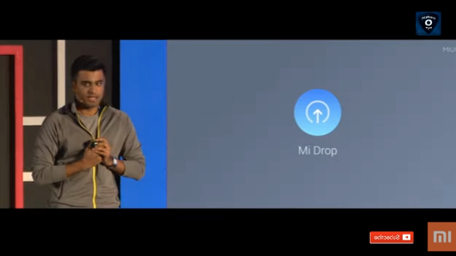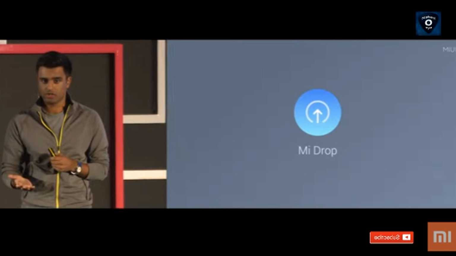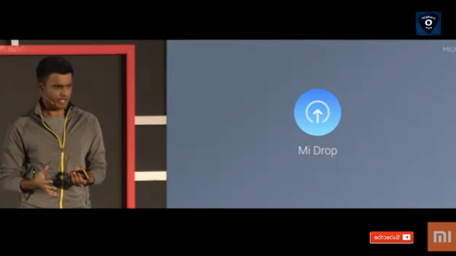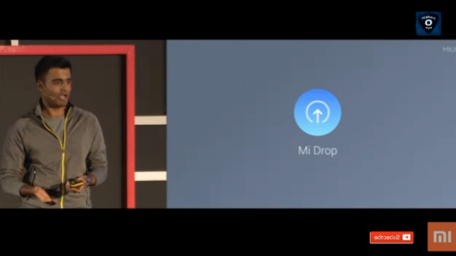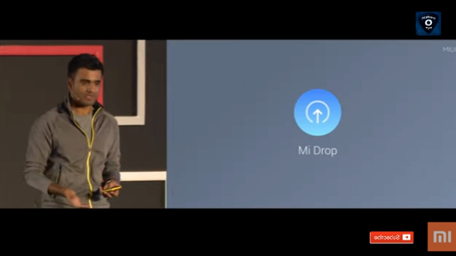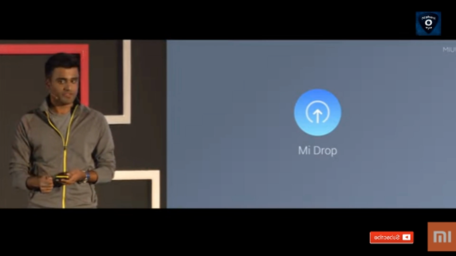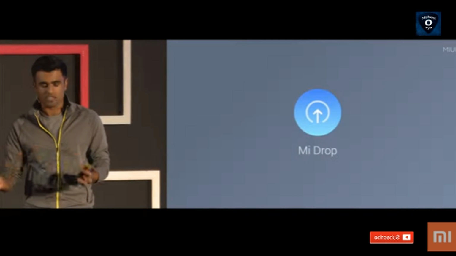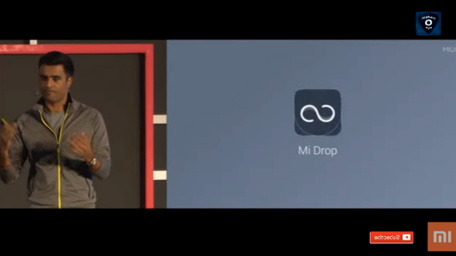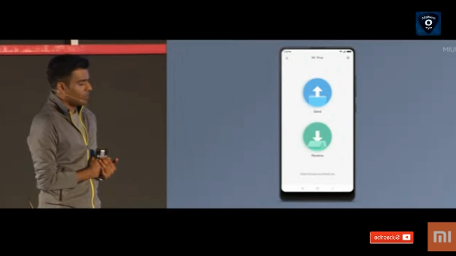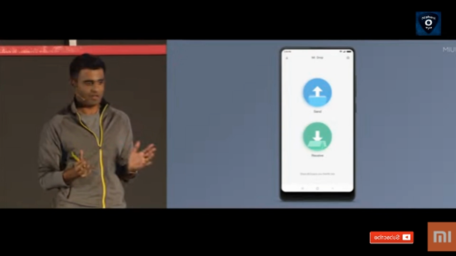Next up is Mi Drop. So Mi Drop has been a popular feature in MIUI for years, but actually when we started researching, it's disproportionately popular here in India. We found that people really, really like sharing files offline, more so than anywhere else. And so in MIUI 9, we took it out of settings and made it its own separate app. It has an all-new app icon, and it's available on your home screen. We've also completely simplified the UI. There's just 2 buttons, send and receive.